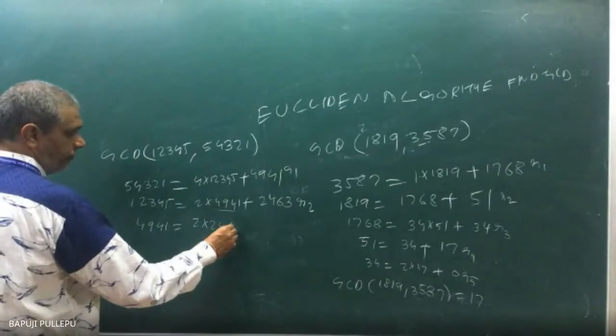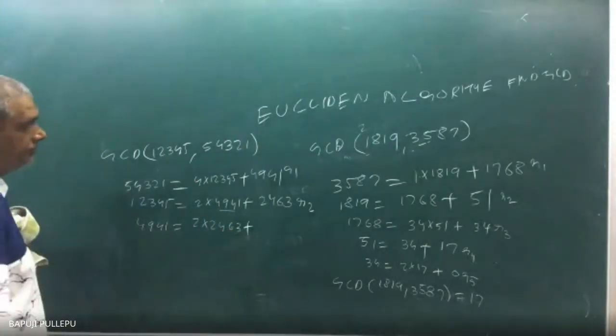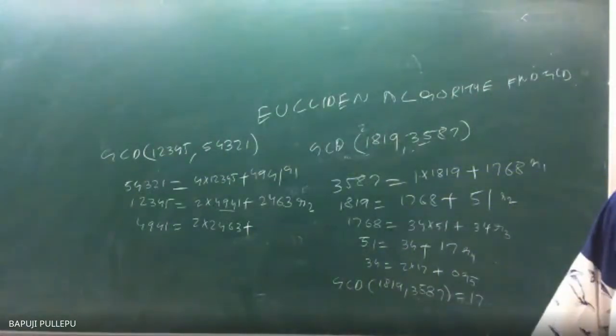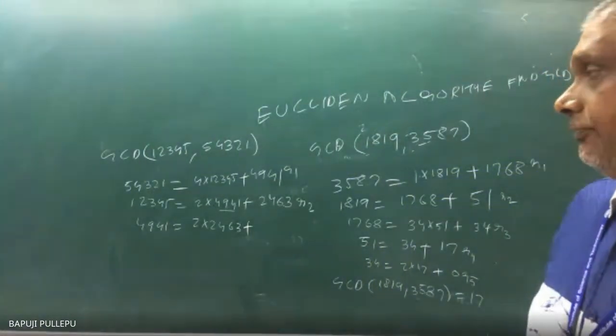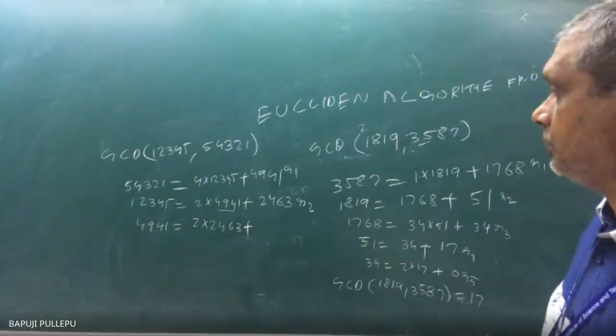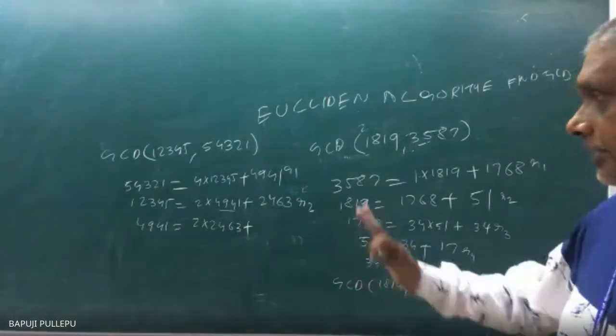Now can you write 2 into 2463, balance what? 4,926. If you add this, less than only you get, no doubt.